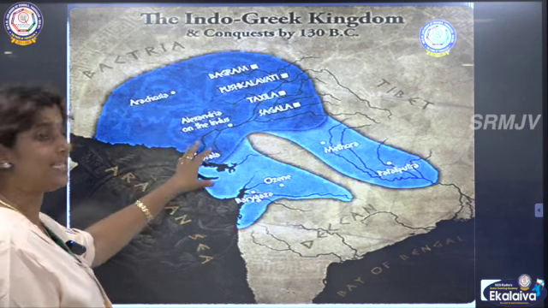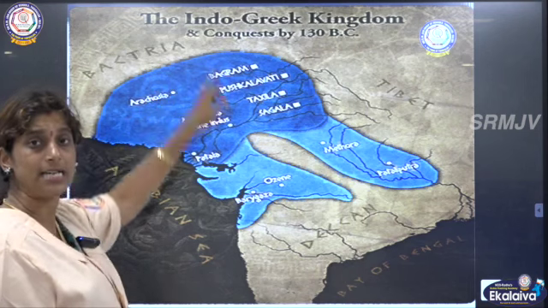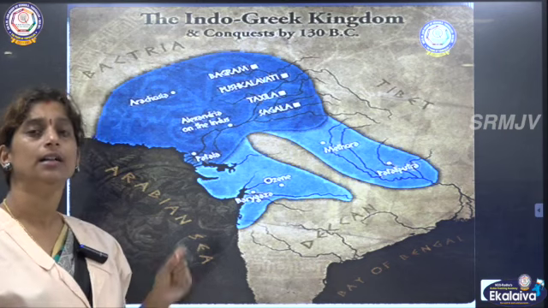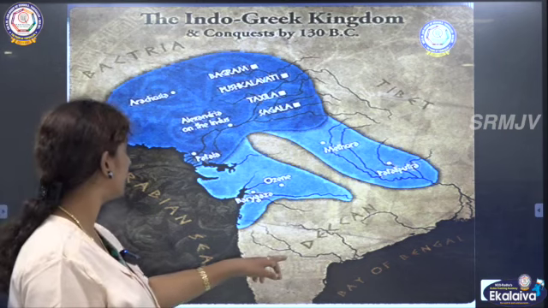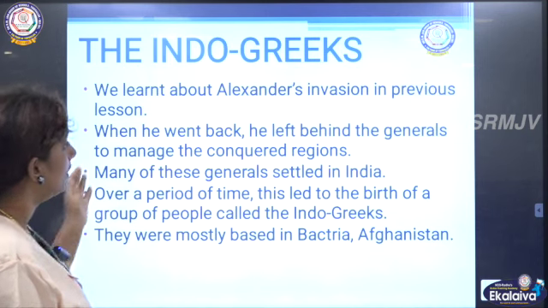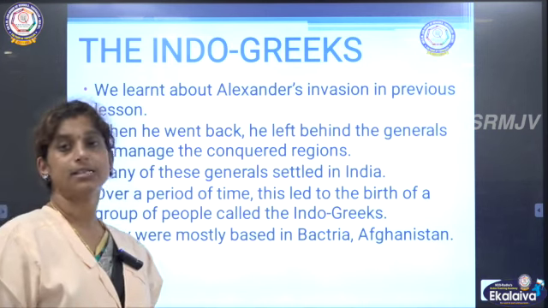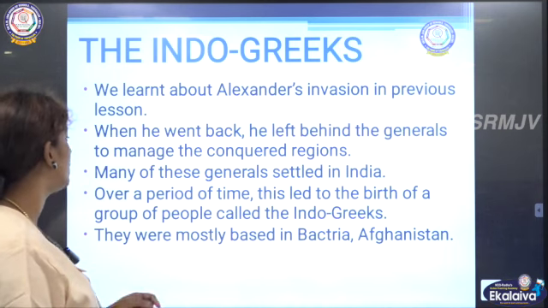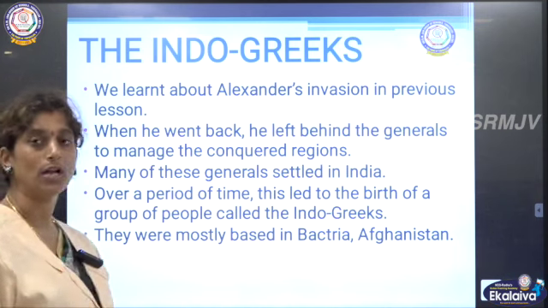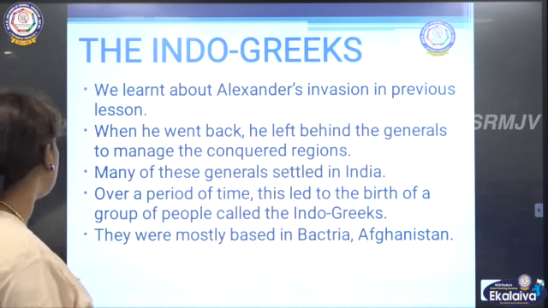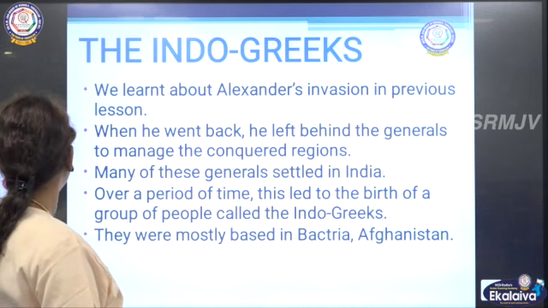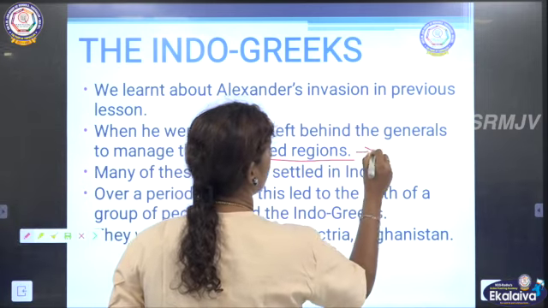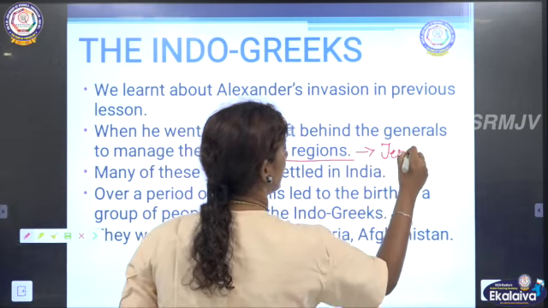They were mostly settled in Bactria. It is not bacteria, it is Bactria, located in Afghanistan, right? So now, we learnt about Alexander's invasion in the previous chapter. When he went back, he left behind generals to manage the conquered regions. So wherever the places he had conquered, the places under his control, yes, we call them territories, right?